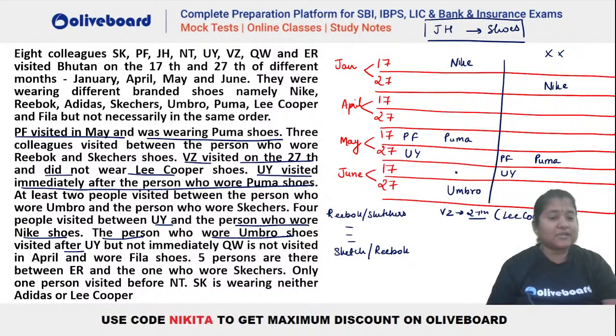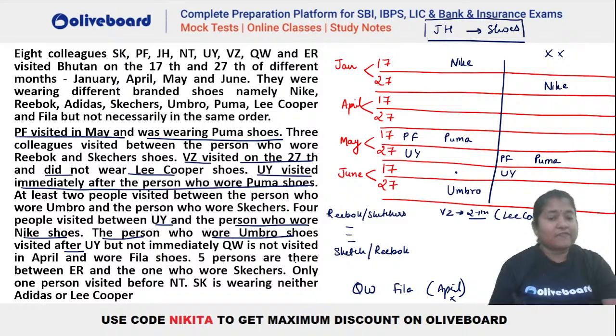Chalo, aur dekhte hain what is given. QW is not visited in April and wore Fila shoes. So here we know that QW is wearing Fila. Okay. And should not be in April, right? So April mein to nahi ho sakta, that is given here. So you can see January 27th is a possibility or June 17th is a possibility for QW. Okay, we will check that.